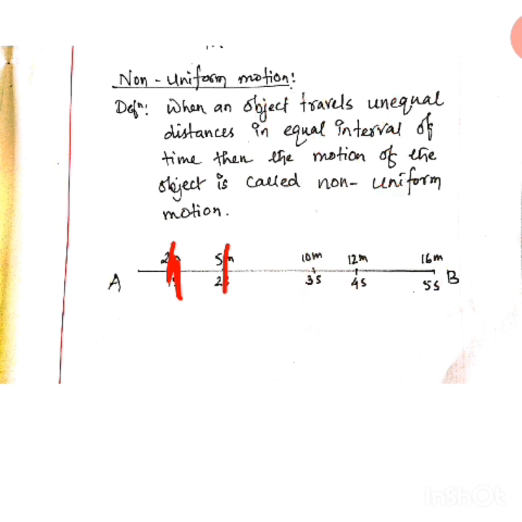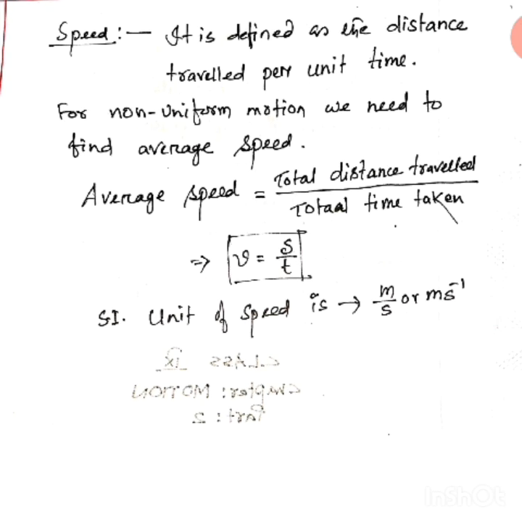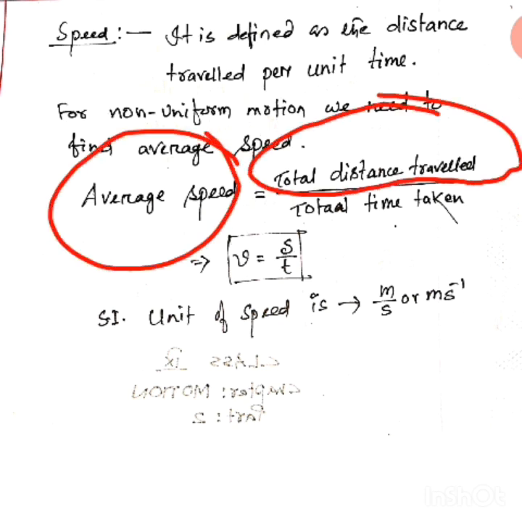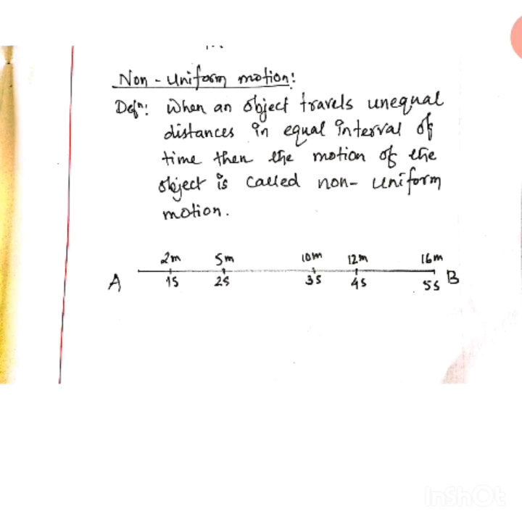So in case of non-uniform motion, how to calculate the average? This way. This is the average. This way you can find out the average speed. Average speed is equal to total distance traveled divided by total time taken. So here, total distance traveled, how much?